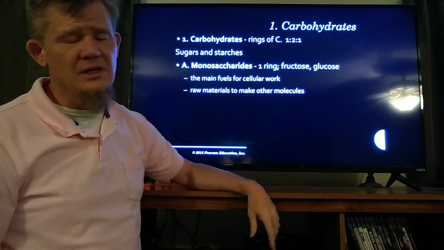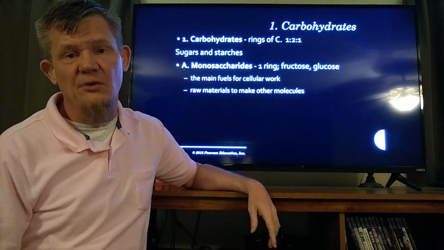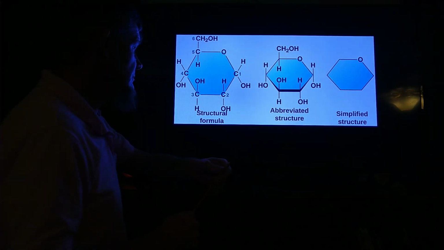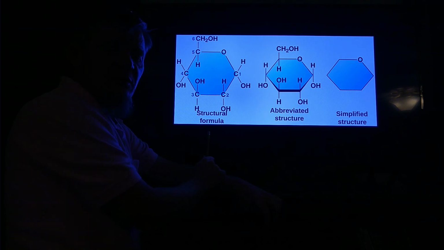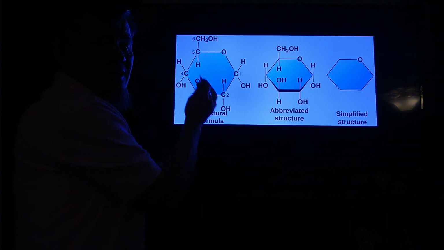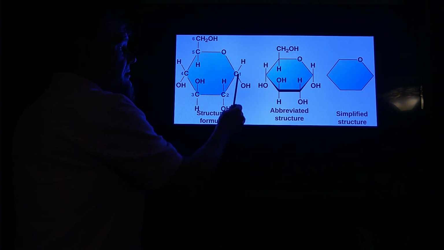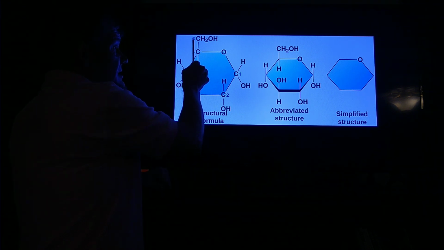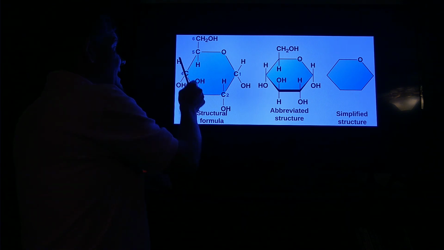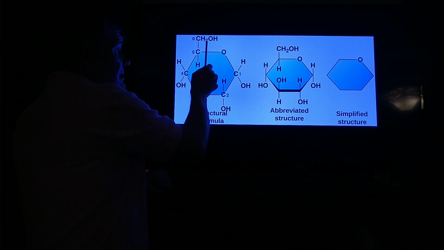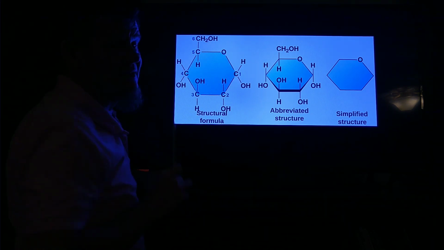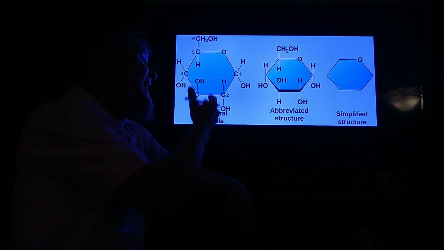We use the raw materials in our carbohydrates to make other molecules that we need. So this shows that sugar ring. This actually shows 3 different ways of drawing the same molecule. This right here is glucose. This is C6, 1, 2, 3, 4, 5, 6. H12, 2, 4, 6, 8, 10, 12. O6, 1, 2, 3, 4, 5, 6. C6H12O6.